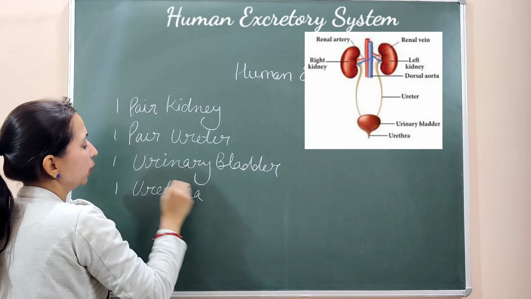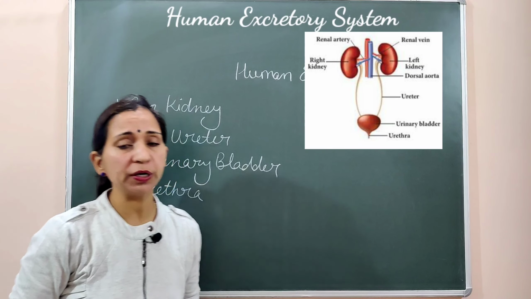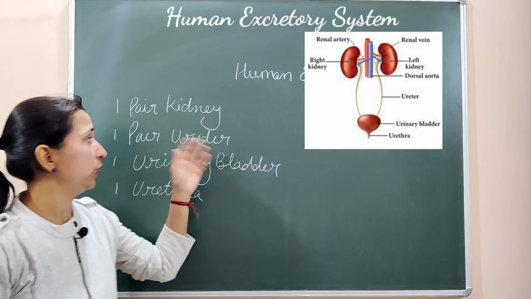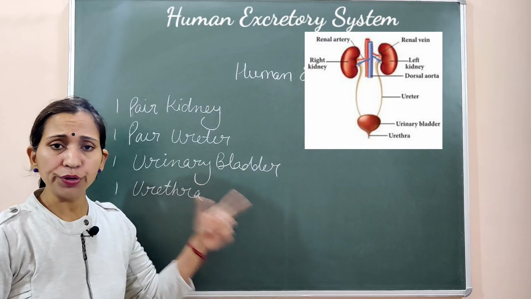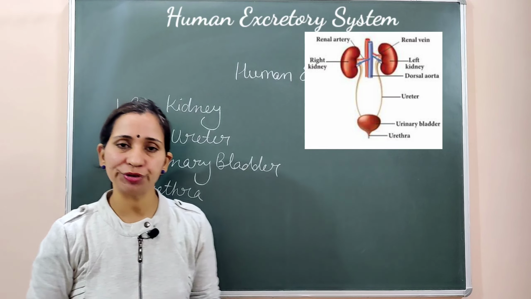They combinedly make the complete excretory system which works to excrete the waste material from the body. So we have one pair of kidneys, one pair of ureters, one urinary bladder, and one urethra. This combinedly makes the complete excretory system.